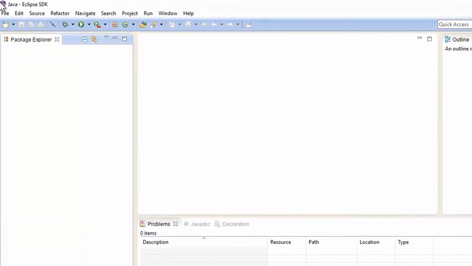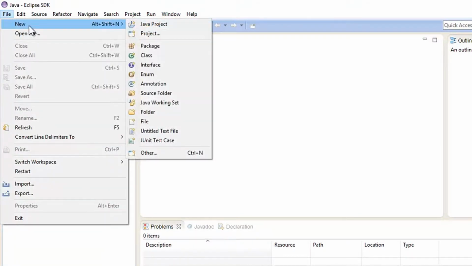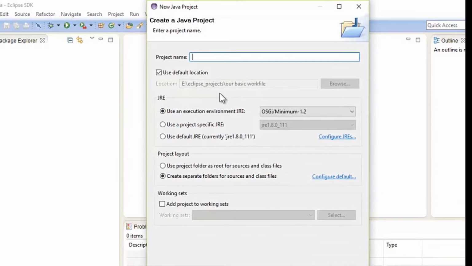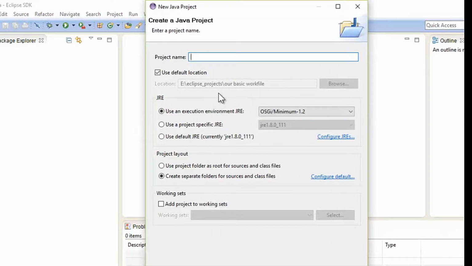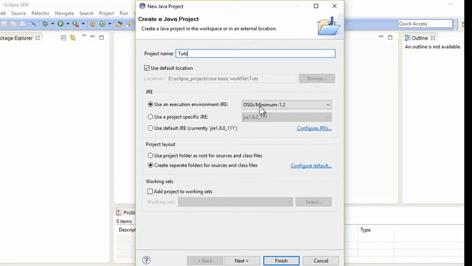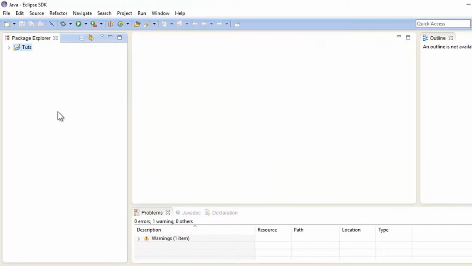So next up we are going to create a new folder. So I'm going to click on File, New, and here I'm going to click on Java project. It is going to make a project for us, so we have to write the name of the project. Keep the name as Tuts, as in tutorial. Then I'm going to go ahead and see the file location. If you want, you can go ahead and browse this one, and then I'm going to hit Finish. So it is going to create a folder inside this Eclipse folder.